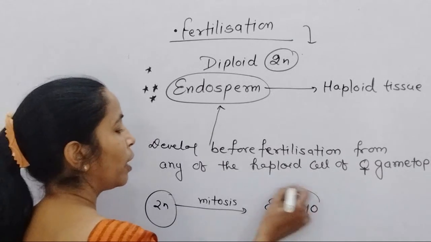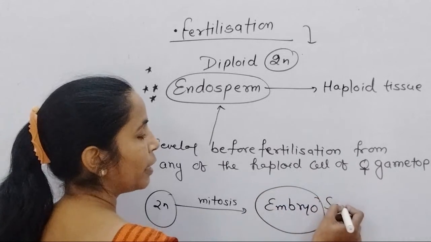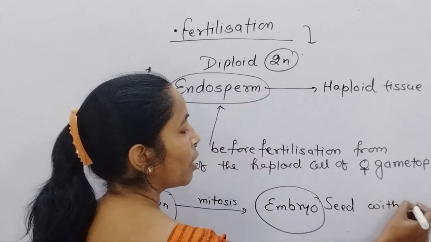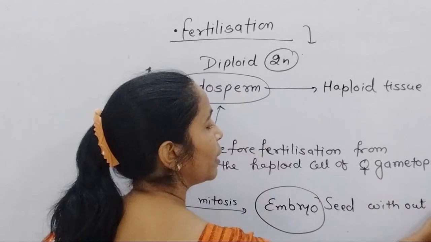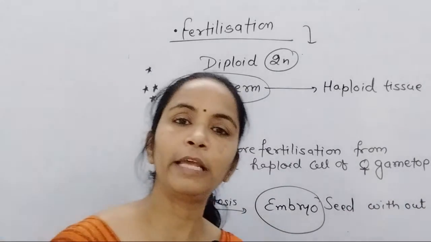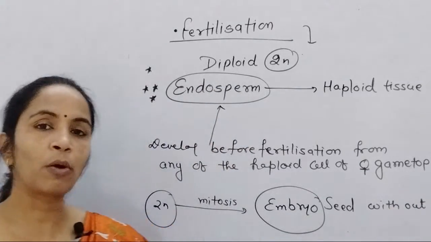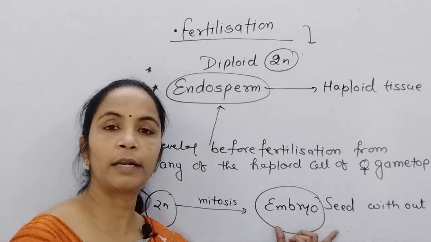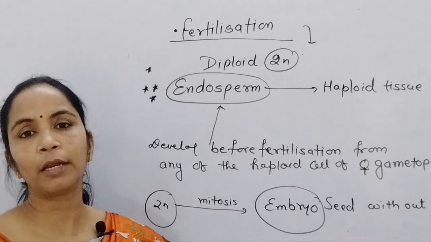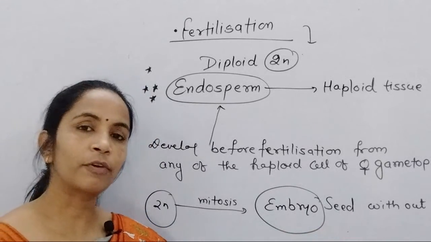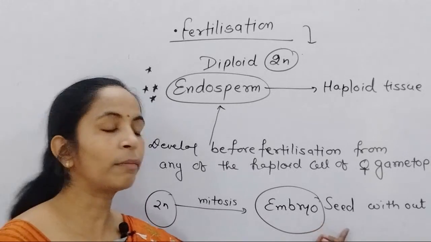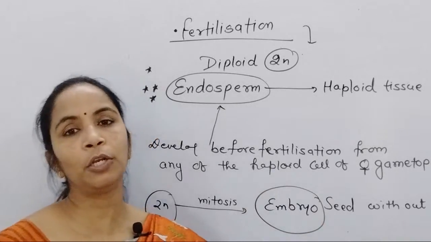This embryo is protected inside the seed, but the seed is present without a coat. The reason is that ovaries are not developed in gymnosperms, only ovules are present. Because of that, seeds develop, and these seeds go into a temporary period of dormancy, and after completion of the dormancy or resting period, seeds germinate and again produce a new plant.